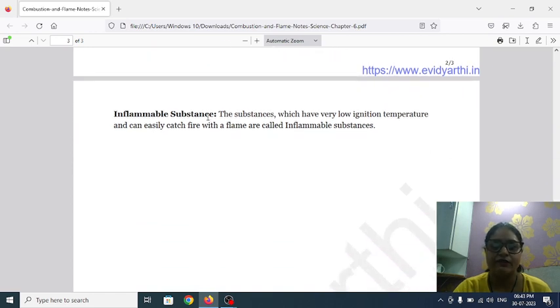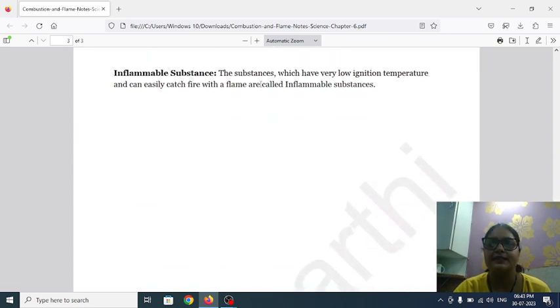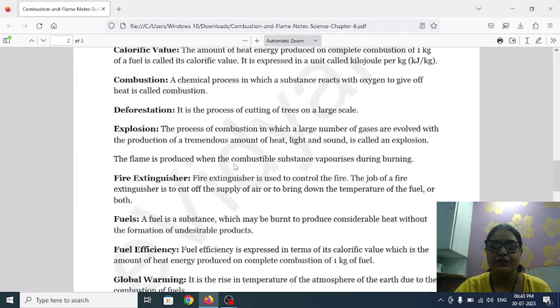What are inflammable substances? The substances which have very low ignition temperature, and can easily catch fire or flame, are called inflammable substances. So that's all about this chapter.